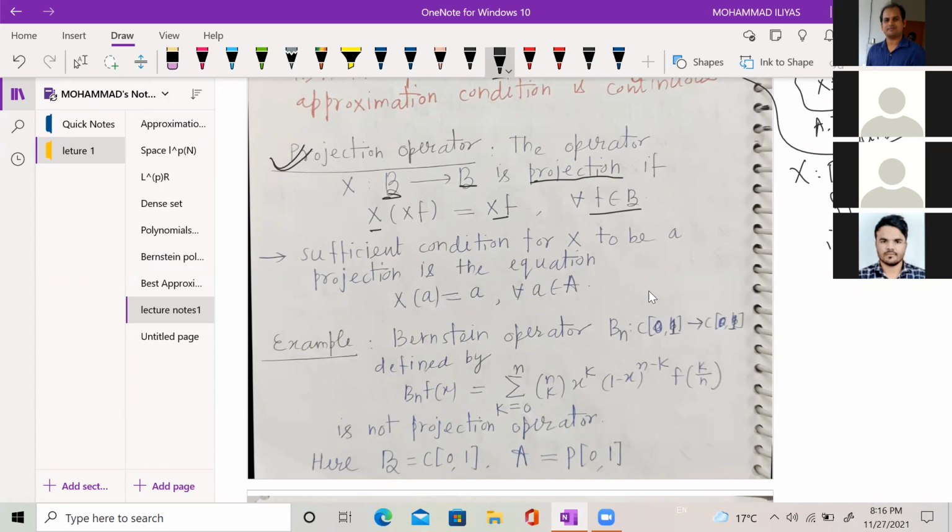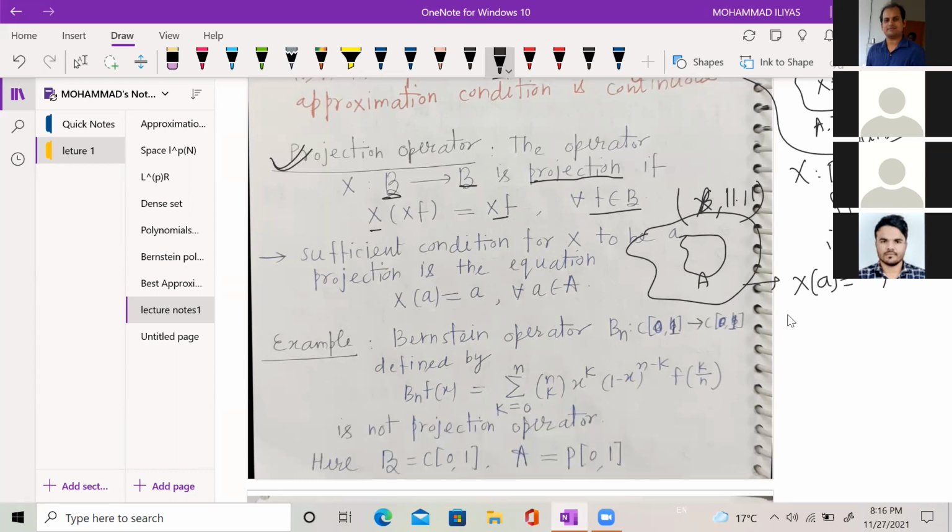So B is a normed space, and A is some subset or subspace of B. If I prove that x of a is equal to a for every a belonging to A, then x is a projection operator.